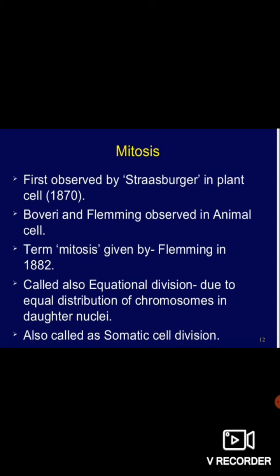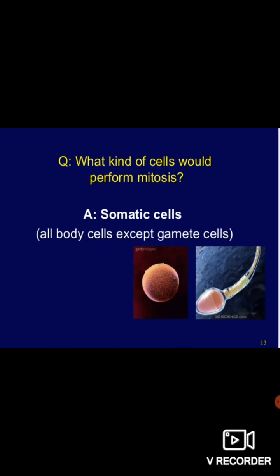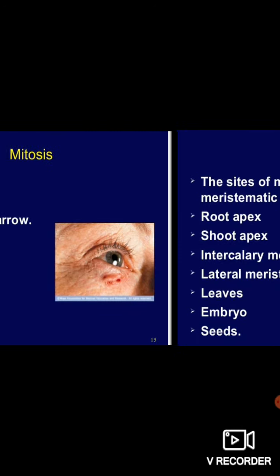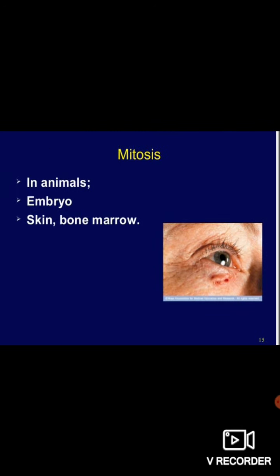It is also called equational division because we are getting the same number of chromosomes in the daughter nuclei. And it is also called somatic cell division because it happens only in somatic cells, not in the sex cells. So your question should be, what kind of cells would perform mitosis? I told you, somatic cells. It means all the body cells except the gamete cells. Some examples in plants and some examples in animals.